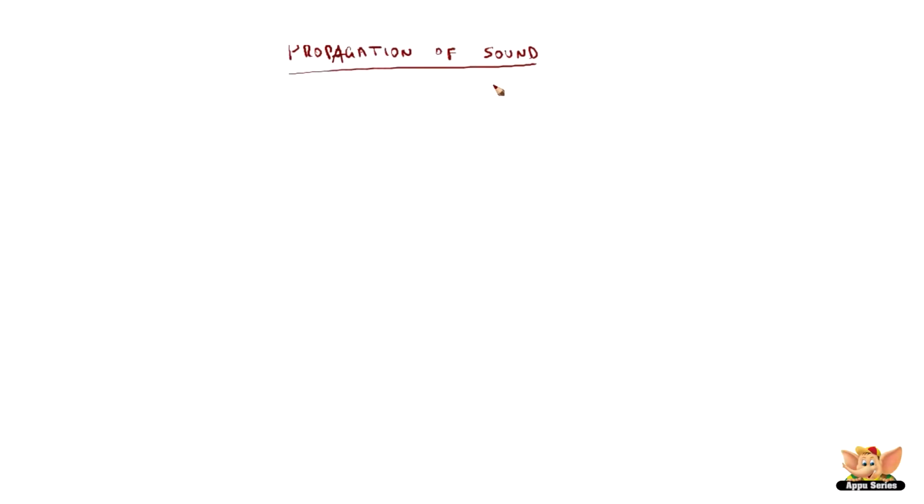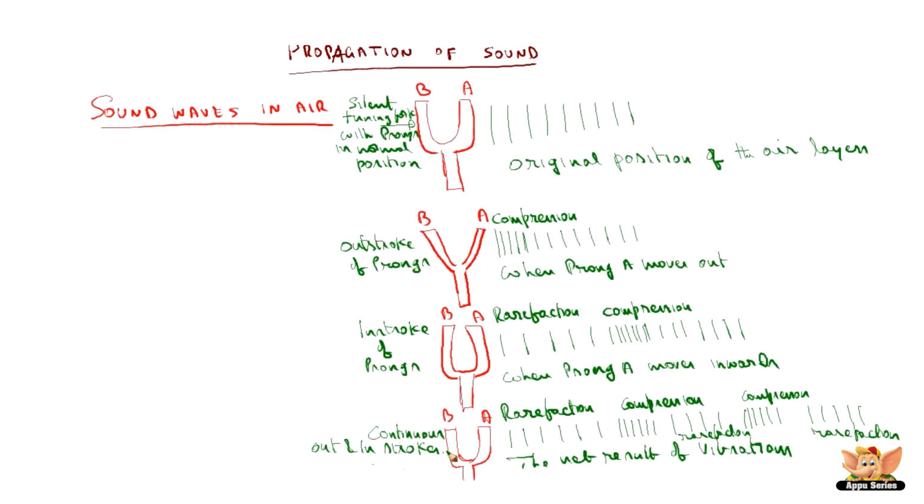Propagation of sound. We have seen how the sound is produced. Sound is produced by vibrating objects. The vibrations of the object produce sound. Now we see how this sound propagates. The sound is propagated through the vibrations that are happening in the medium.